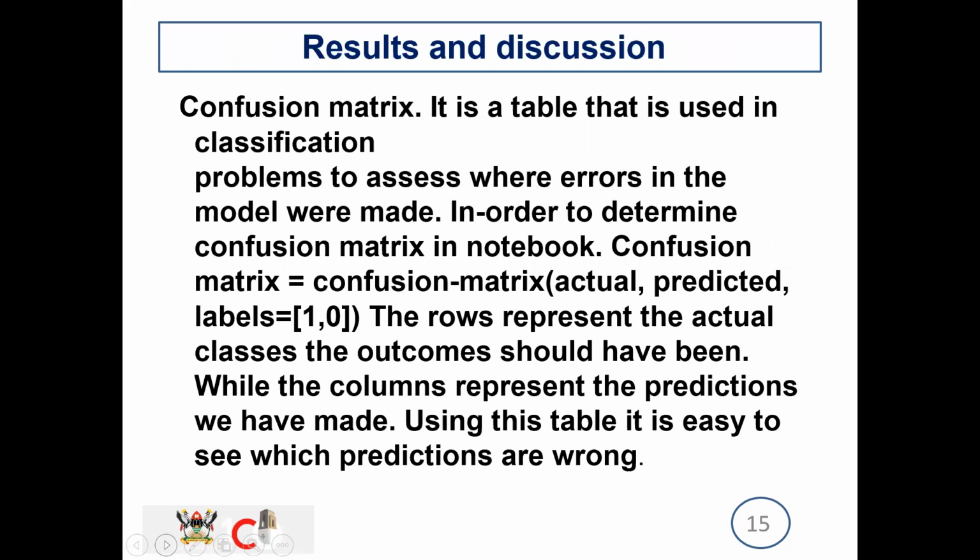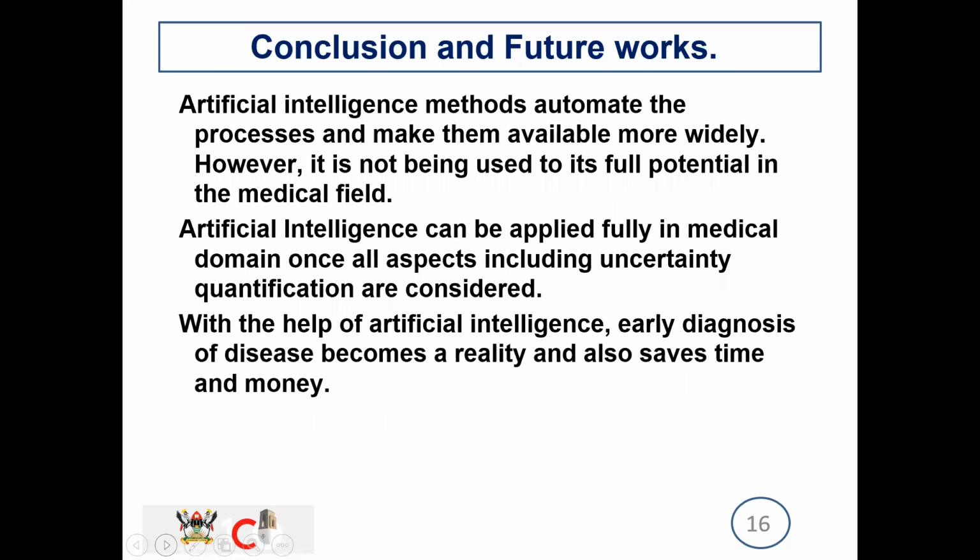The results and discussion. Here, we will use the confusion matrix. It's a table that is used in classification problems to assess where errors in the model are made. And then we have the conclusion and future works.